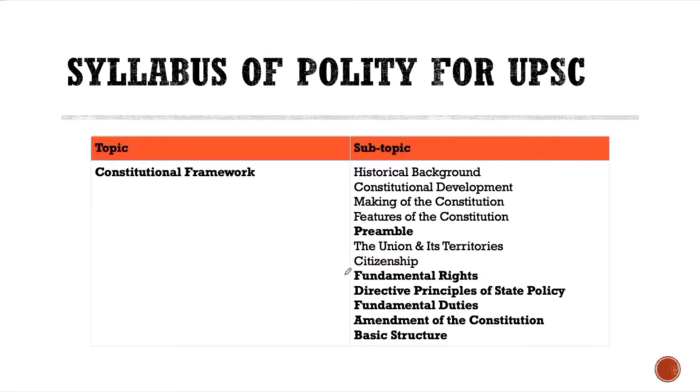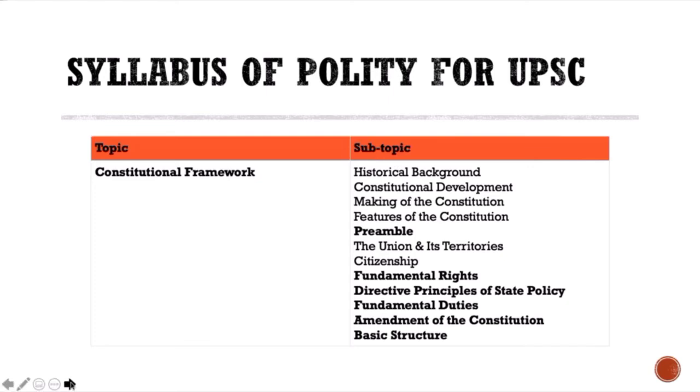These are topics of which, if you want, you can just make a note. So for instance, if there are some chapters which you're going to revise an extra 2 times, then these will be the chapters that you're going to revise an extra 2 to 3 times: the preamble, the fundamental rights, DPSP, fundamental duties, amendment of the constitution, and the basic structure of the constitution. How did the basic structure come about? Again, it is all given in the book.